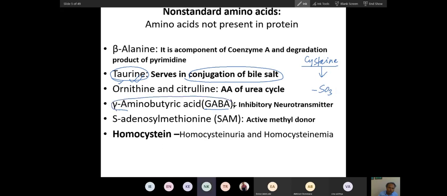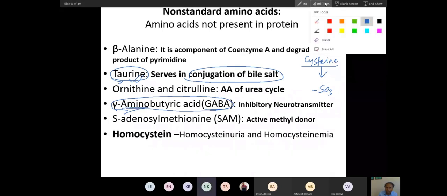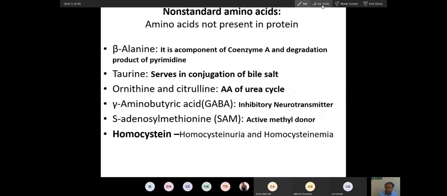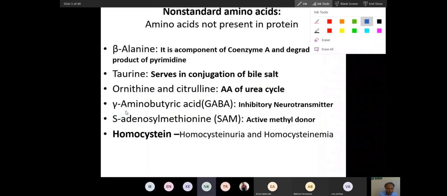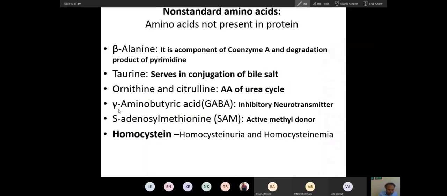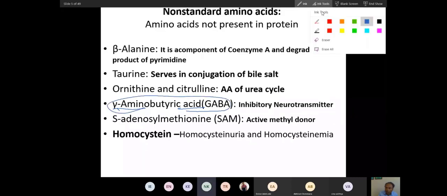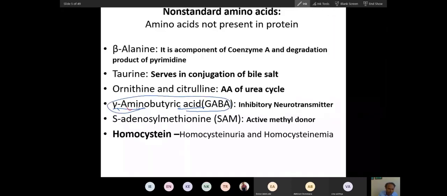This is also an amino. Yes, good. You can see amino, as the name suggests. This is gamma amino. The name suggests gamma amino acid. That is why this is an amino acid, but this is not an alpha amino acid. This is a gamma amino acid.